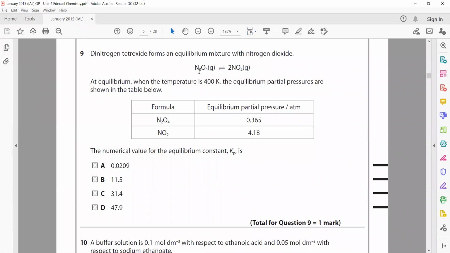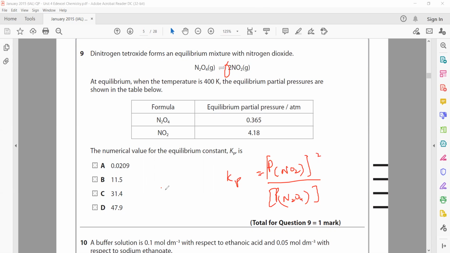Dinitrogen tetroxide forms an equilibrium mixture with nitrogen dioxide. The equilibrium is at a temperature of 400 Kelvin and the partial pressures are given. Find the numerical value of Kp. So Kp is product divided by reactant. The product is NO2. Because it is Kp, we use the pressure of NO2, and that will be squared because the coefficient 2 is written here, divided by the partial pressure of N2O4. We don't have to put a square bracket, I put it just for identification, because normally square brackets are used to represent concentration.